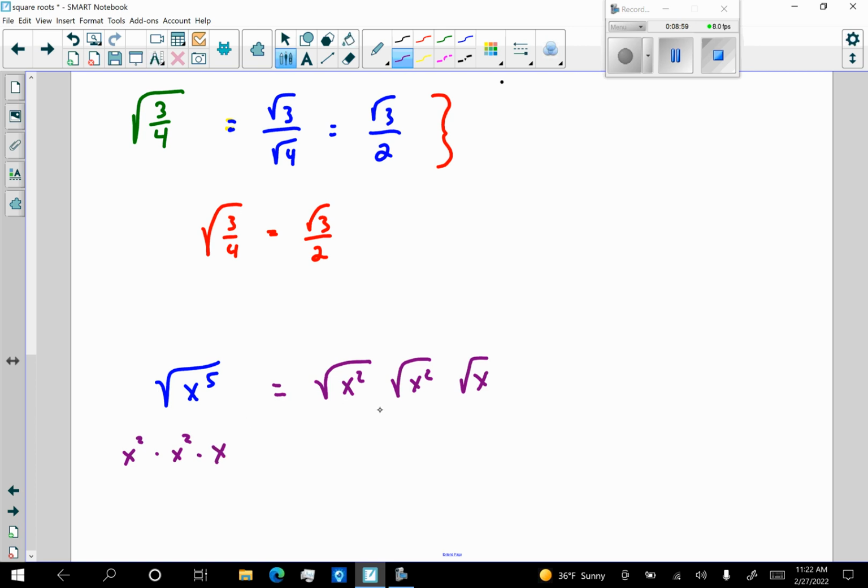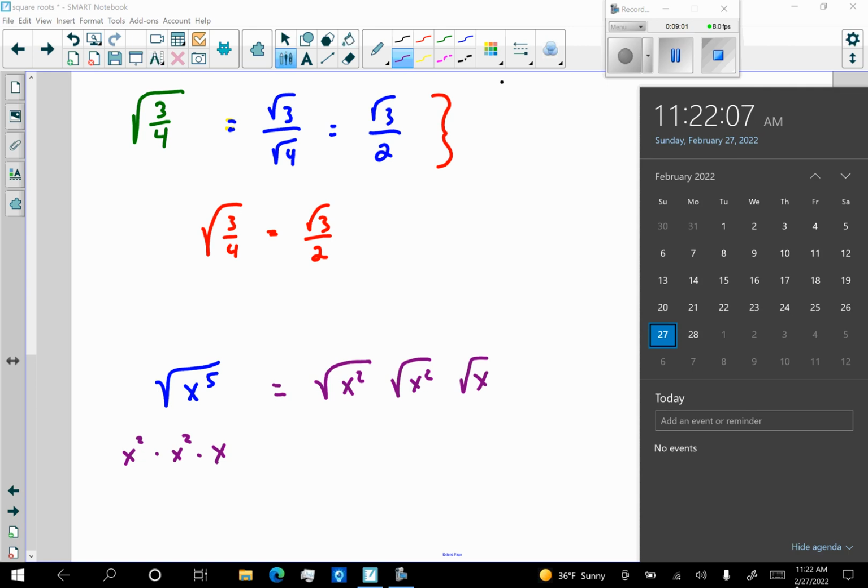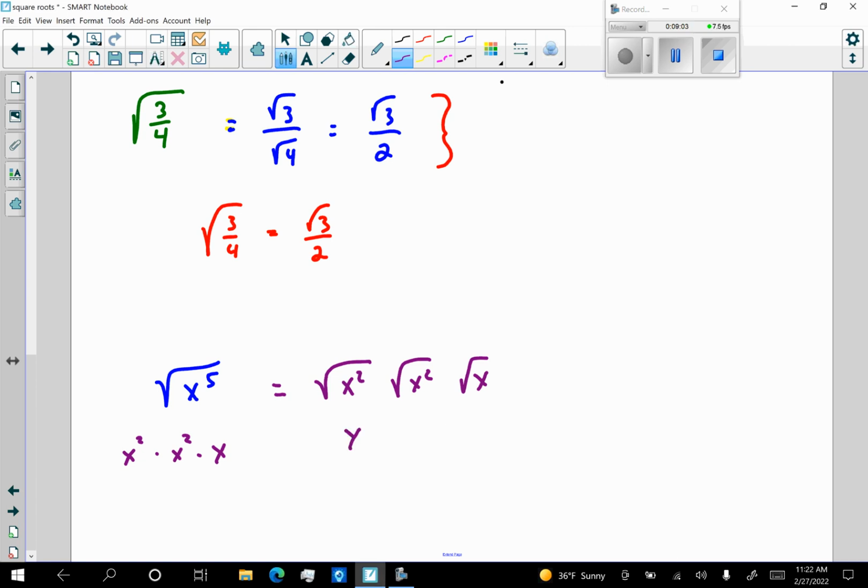Well, what do I know the square root of x squared is? X. The square root of x squared is x. I still have a square root of x, and I know that x times x is x squared. So this is going to be x squared square root of x. Therefore, I have the square root of x to the 5th is equal to x squared times the square root of x.